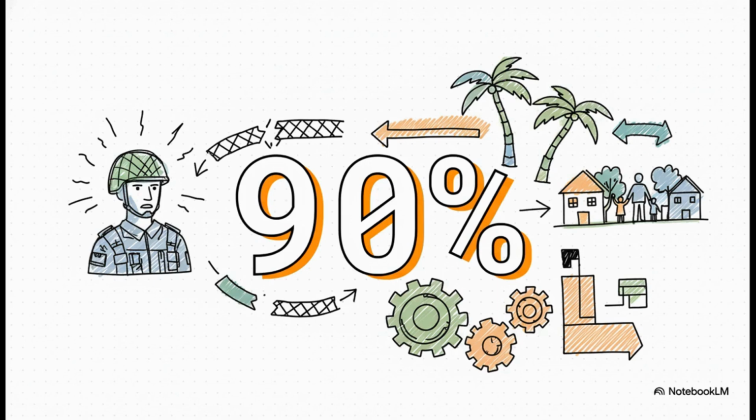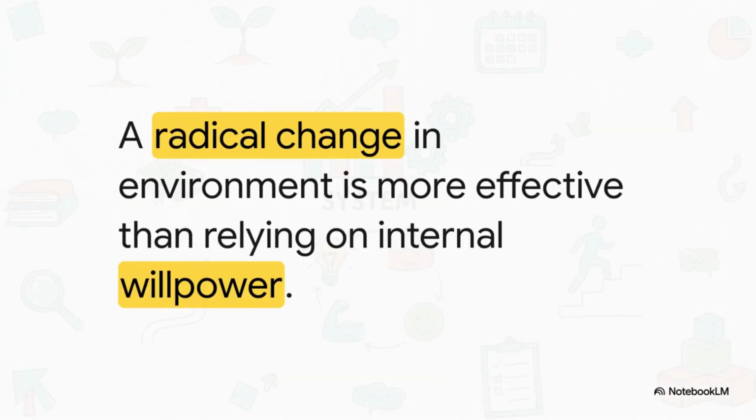Their internal willpower had not been upgraded. The variable that changed was their environment, a total and complete reset. This provides a critical insight. An environmental shift can be more powerful than a cognitive one. The conclusion is logical. Willpower is a finite computational resource that depletes with use. Instead of expending this resource, the optimal strategy is to engineer an environment where desired behaviors are the path of least resistance. Disciplined individuals are not superior in willpower, they are superior architects of their environment.